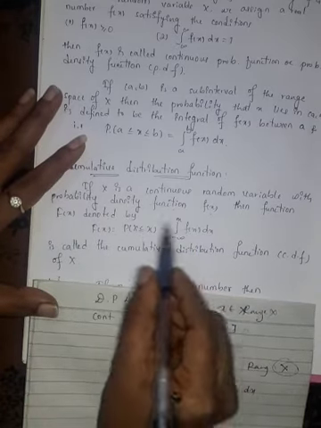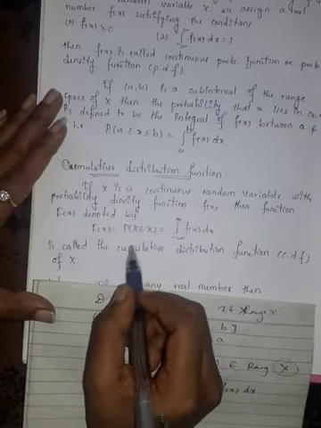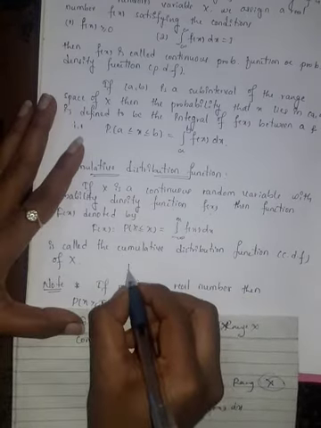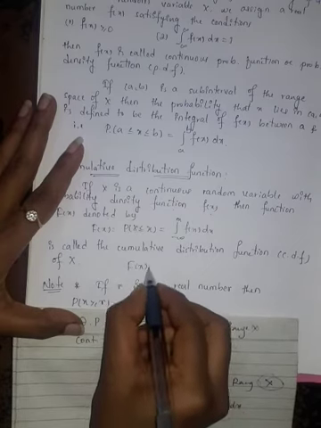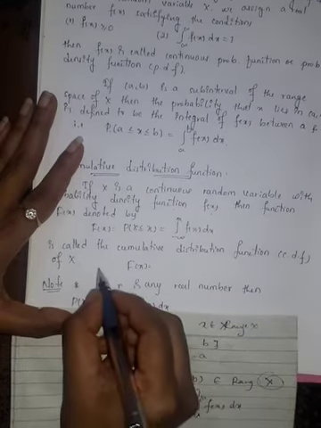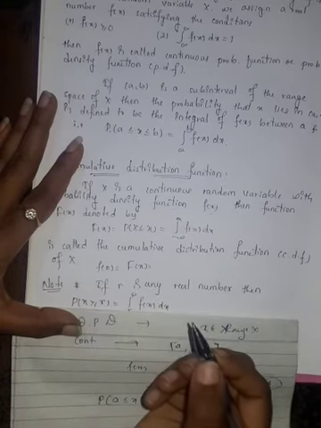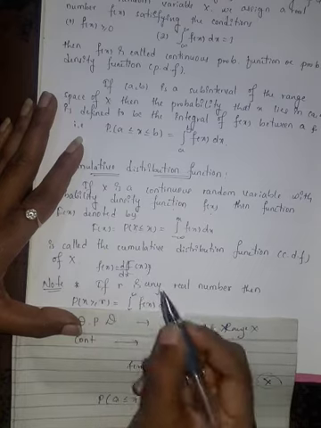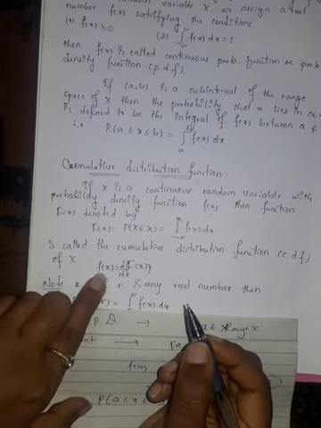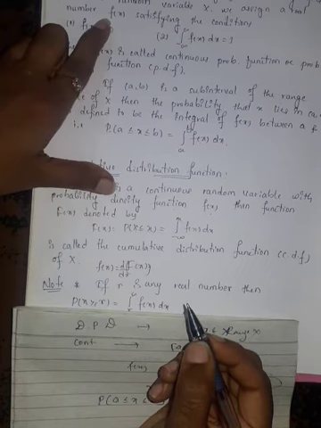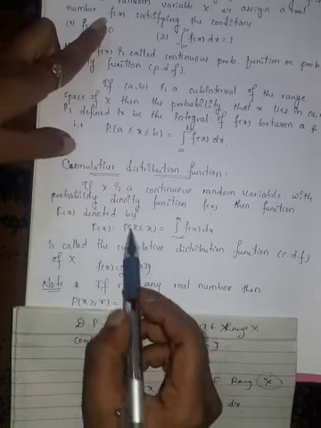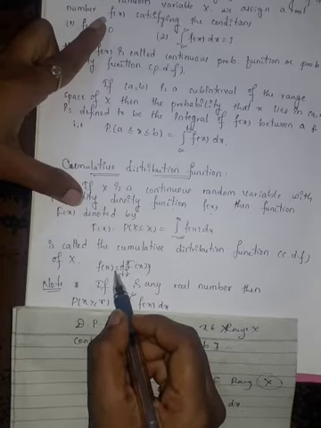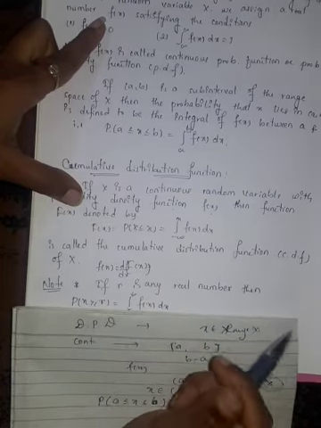Then this is called cumulative distribution function, that is CDF of x. Small f of x is our continuous probability function and capital F of x is the cumulative distribution function. So small f of x is defined as the derivative of this capital F of x.